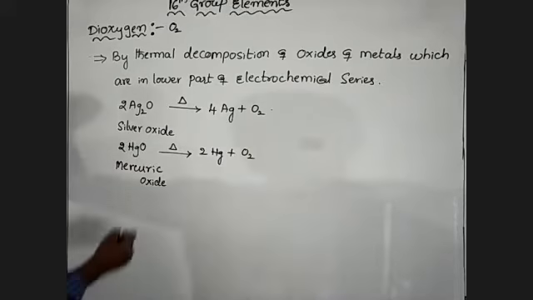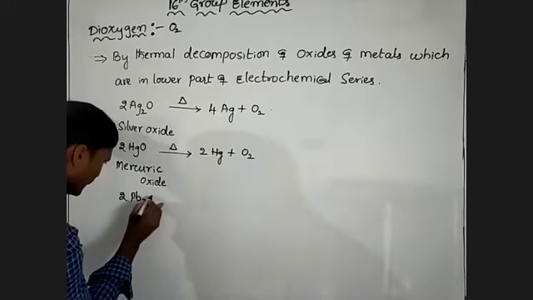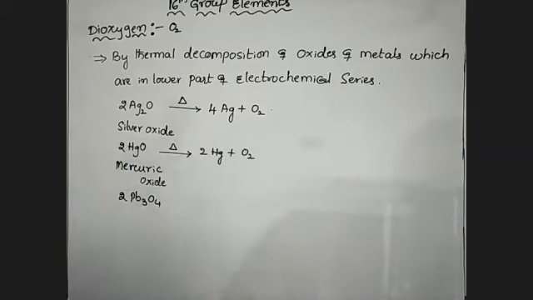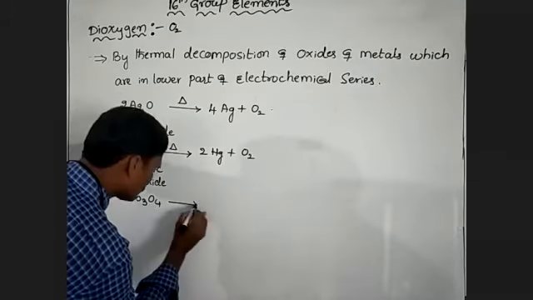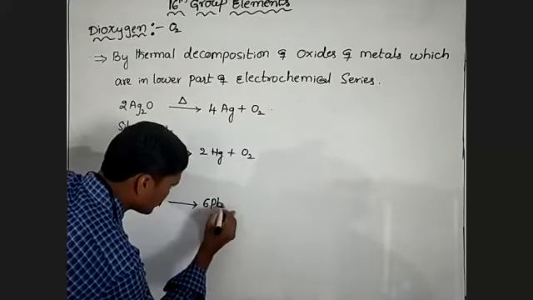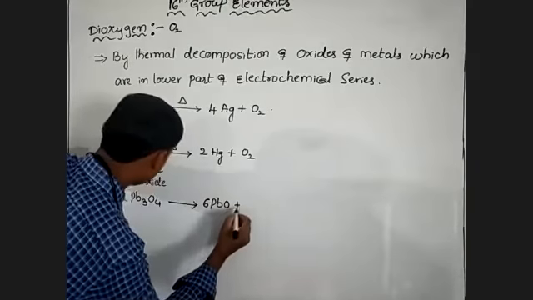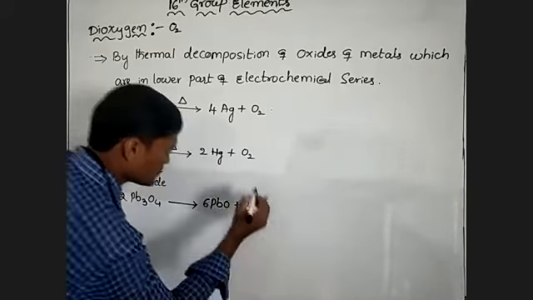Now next one is 2 moles of lead oxide, Pb3O4. On thermal decomposition it forms 6 moles of lead oxide and dioxygen.